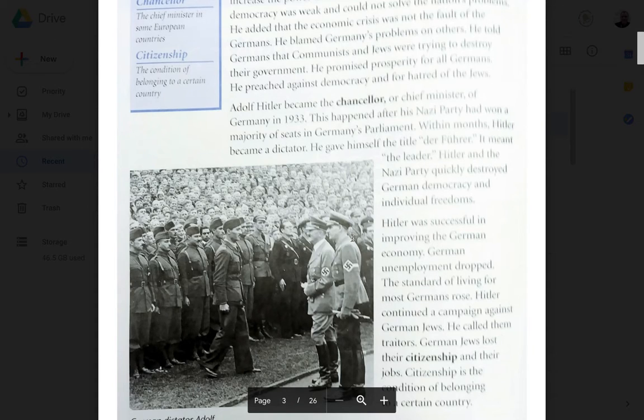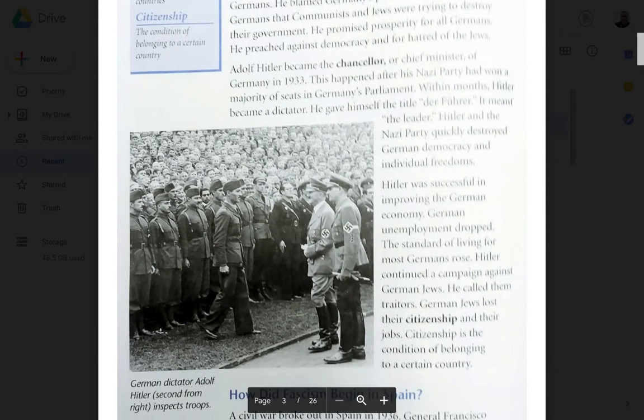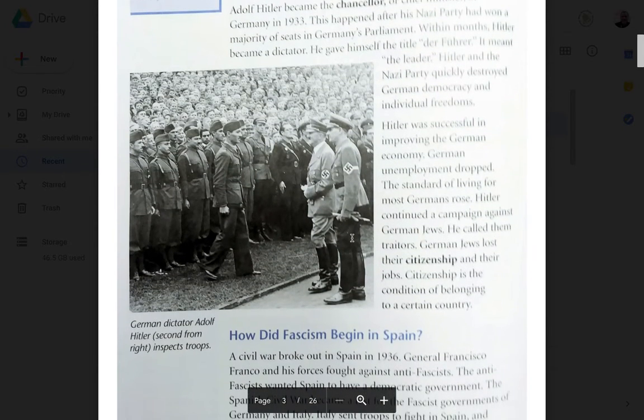Adolf Hitler became the Chancellor, or Chief Minister, of Germany in 1933. This happened after his Nazi party had won a majority of seats in Germany's parliament. Within months, Hitler became a dictator. He gave himself the title Der Führer. It meant the leader. Hitler and the Nazi party quickly destroyed German democracy and individual freedoms.